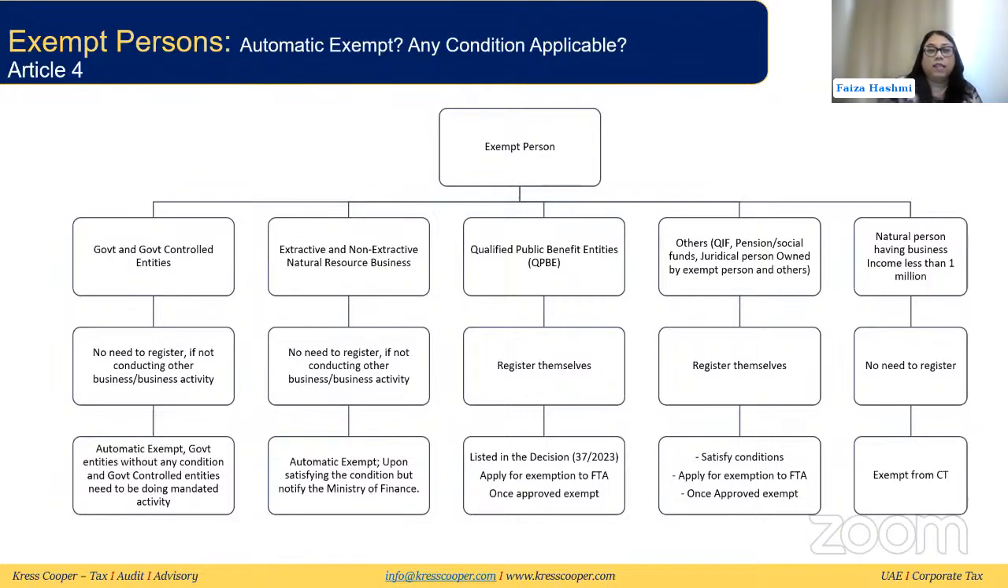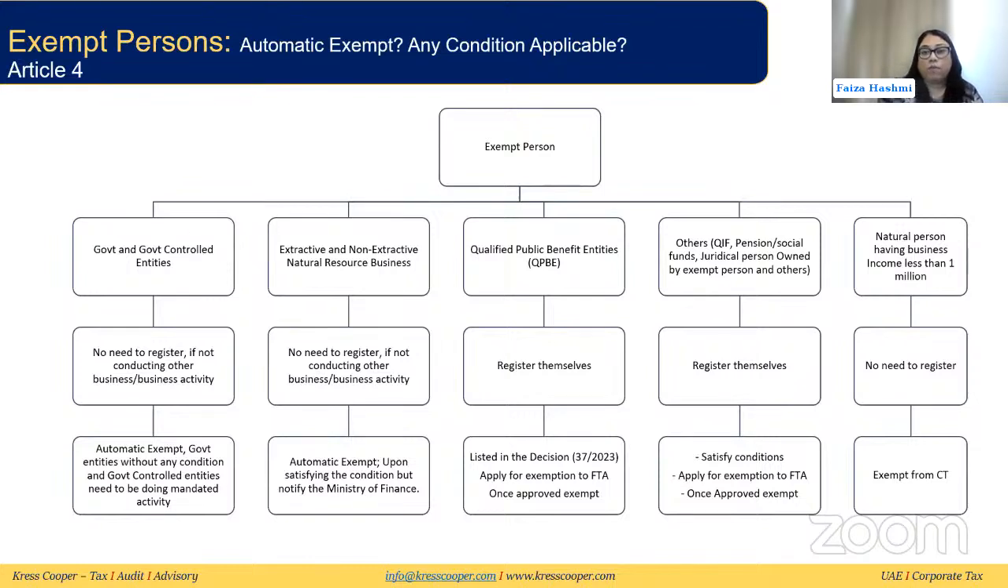Now, the second category is extractive and non-extractive natural resource business. For this category, again, they do not need to register. If they are not conducting any other business activity and are only doing extractive business or non-extractive natural resource business, then also they have an automatic exemption. The only thing is that they need to satisfy the conditions. We will be discussing these conditions later in the slides. And also they have to notify the Ministry of Finance.